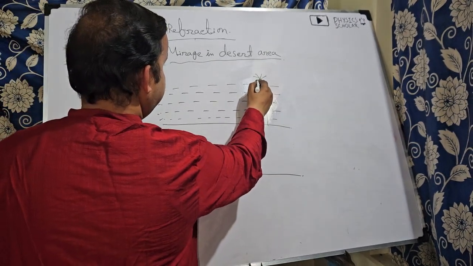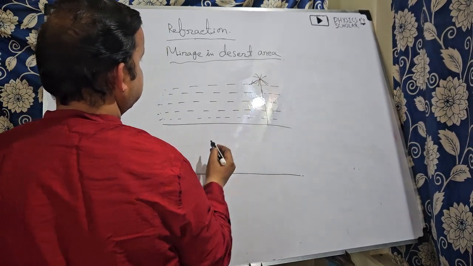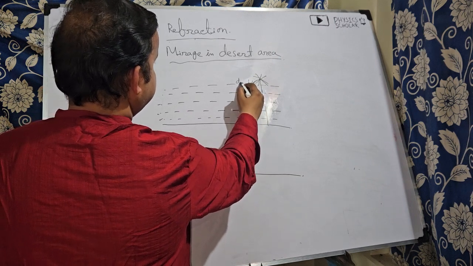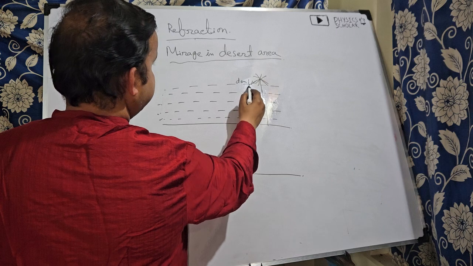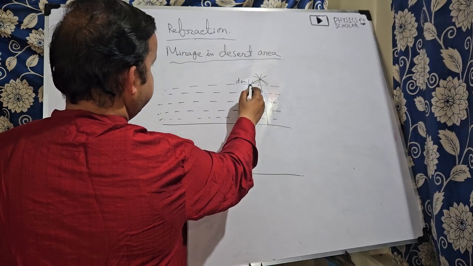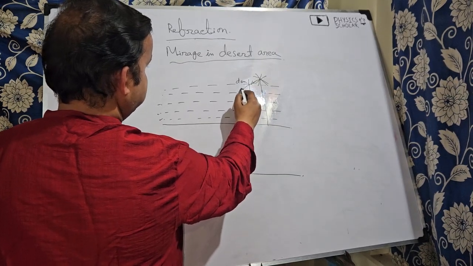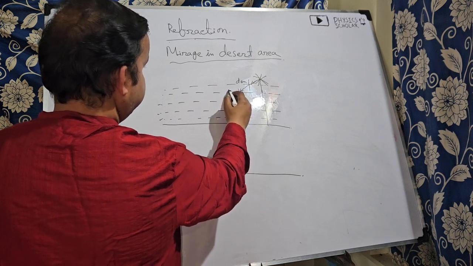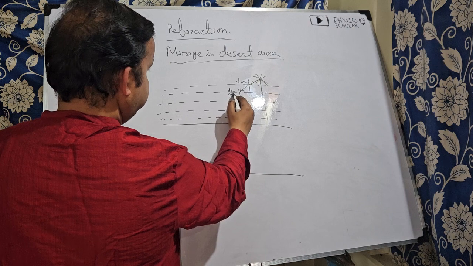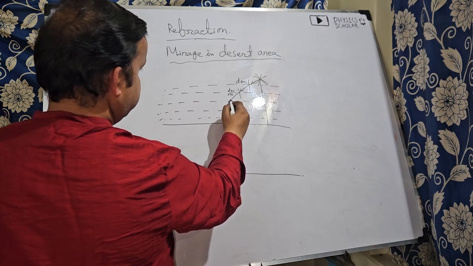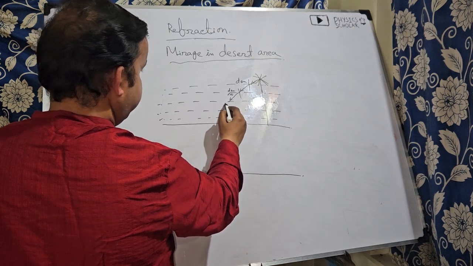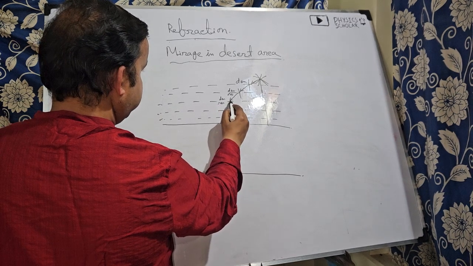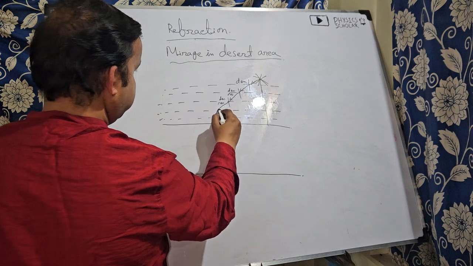Suppose a ray of light is coming. If we draw the perpendicular, it is going from denser to rarer, so it will move away from the perpendicular. Then if we draw the perpendicular again, it is again denser to rarer, so again away from the perpendicular. Then again it is denser to rarer, and again away from the perpendicular.